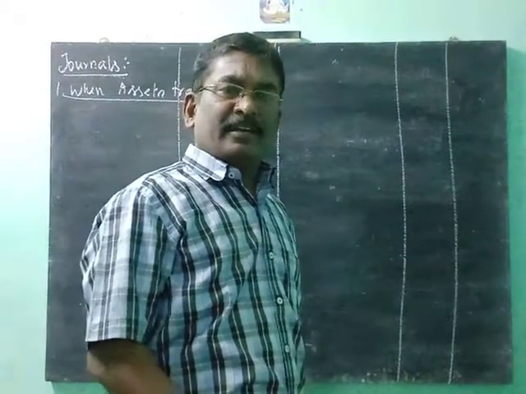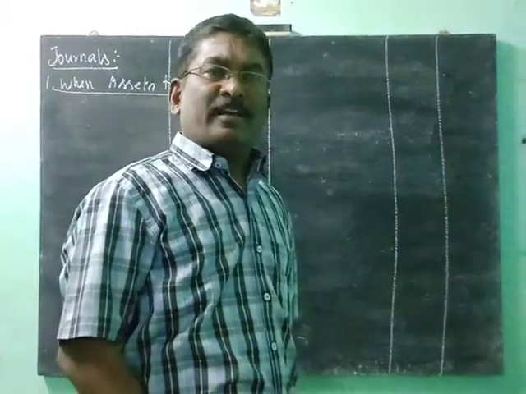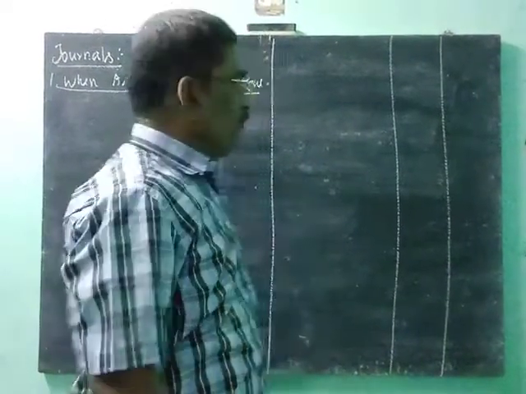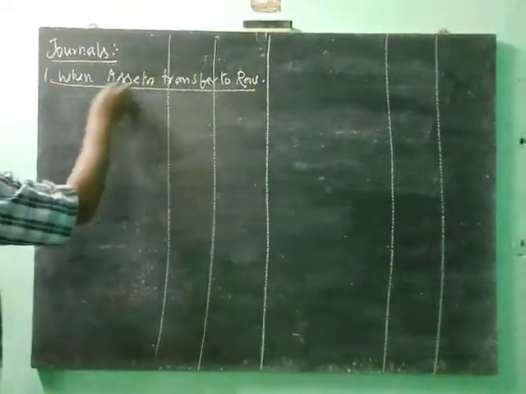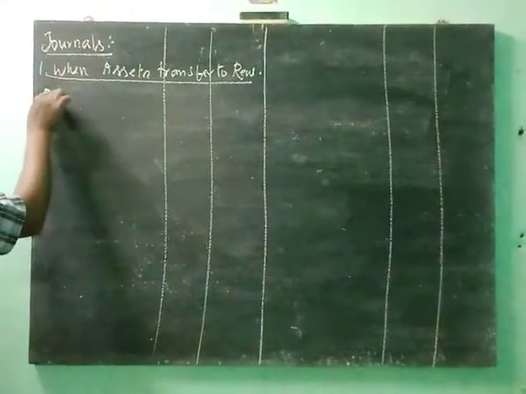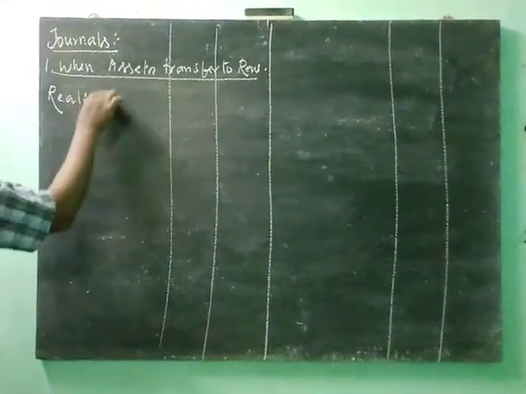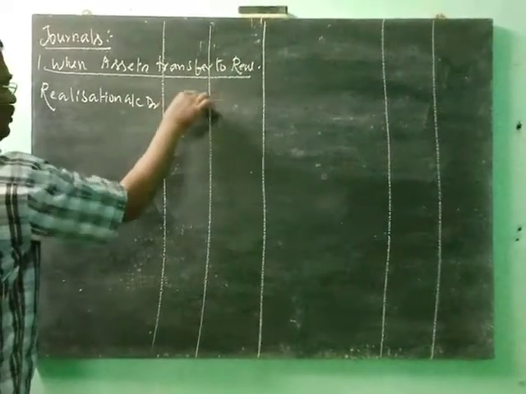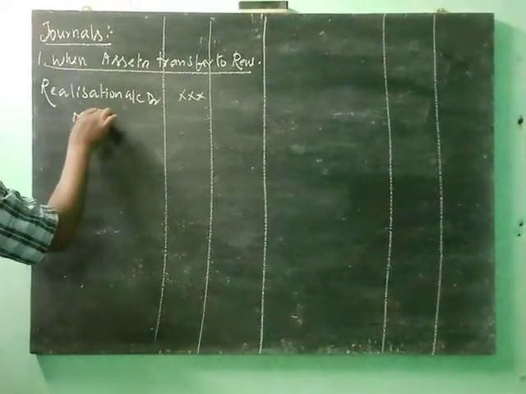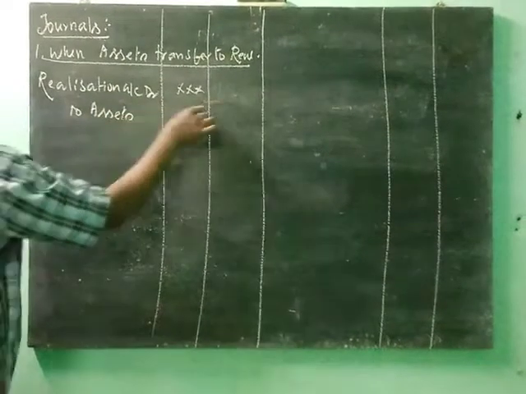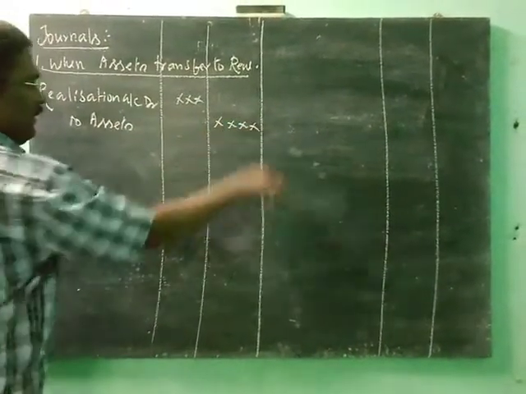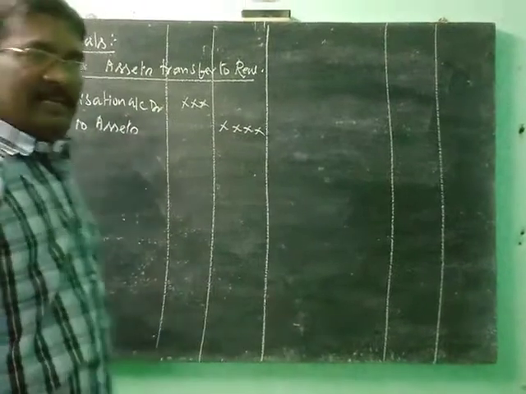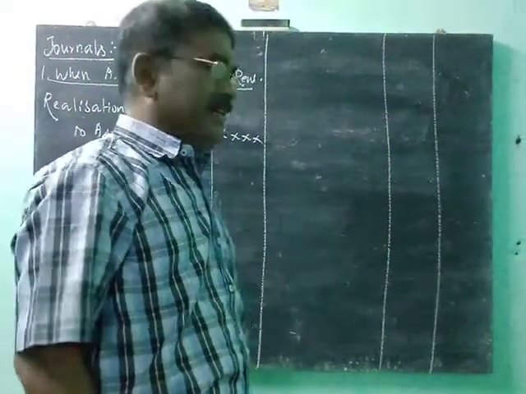When all liabilities are transferred to realization, the liability accounts come to an end. When assets are transferred to realization, the journal is: Realization account debit to assets. Don't forget. Here assets refers to assets other than intangible assets and cash balances, cash and cash equivalents.